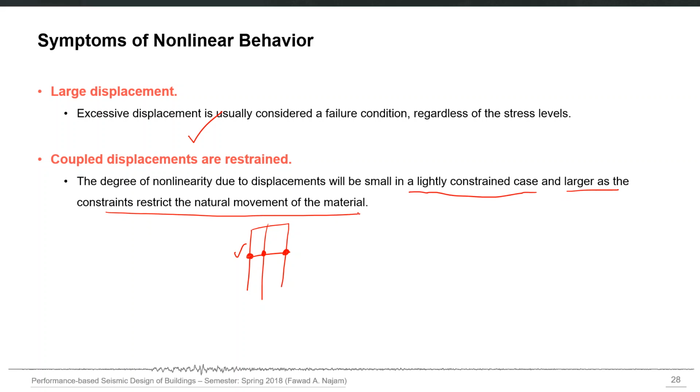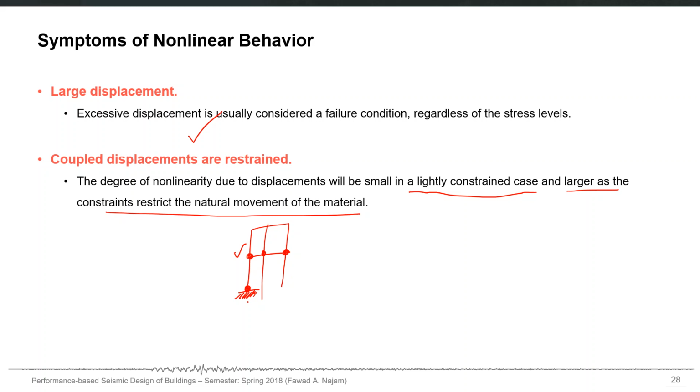For example, if a structure has so many restraints, so many coupled displacements, for example, if I forcefully say that the displacement of this node should be 0, all 6 degrees of freedom, which means a fixed support, compared to a structure where I don't apply a fixed support here, then the structure with the fixed support is expected to go into a more nonlinear range compared to the one which doesn't have that support.